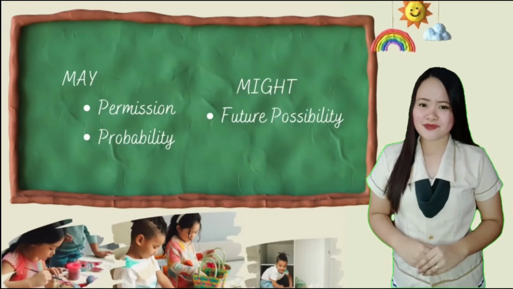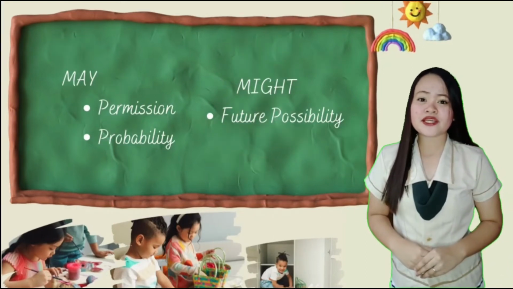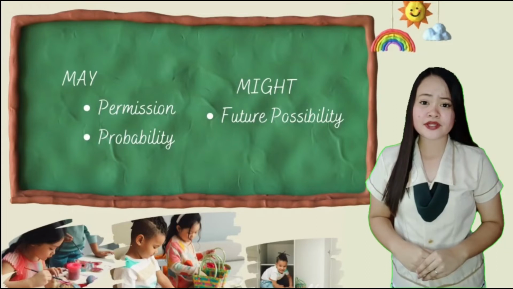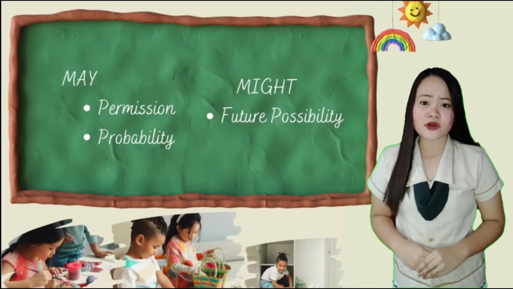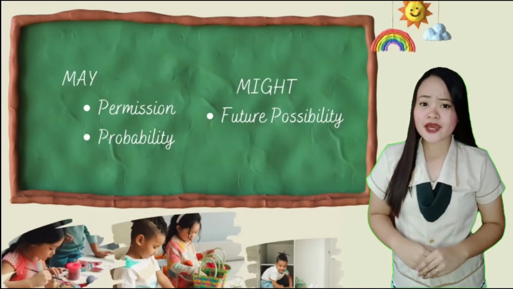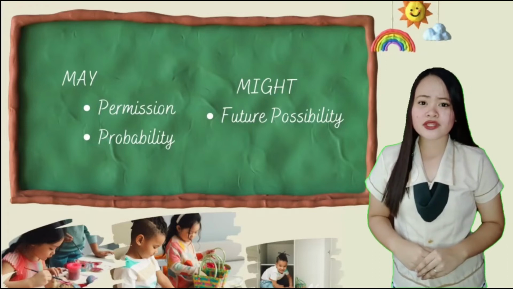The next modal is may. May is used also in probability and also in asking permission. For example, in probability, it may rain tomorrow. And in permission, for example, may I come in? May I go out? The next modal is might.